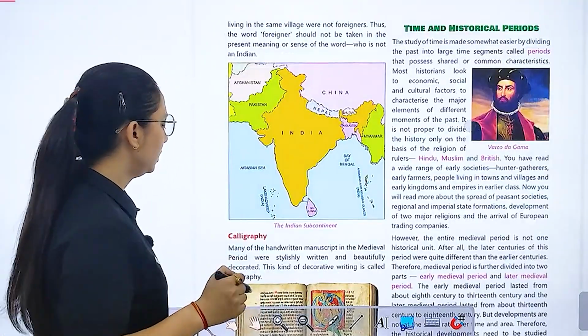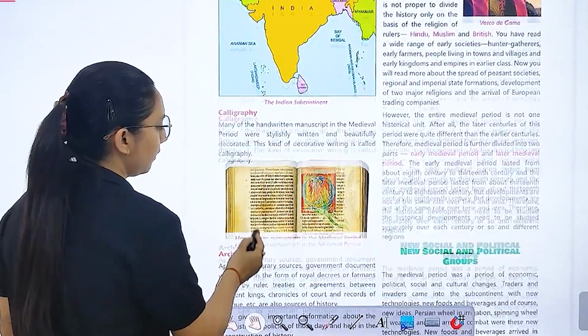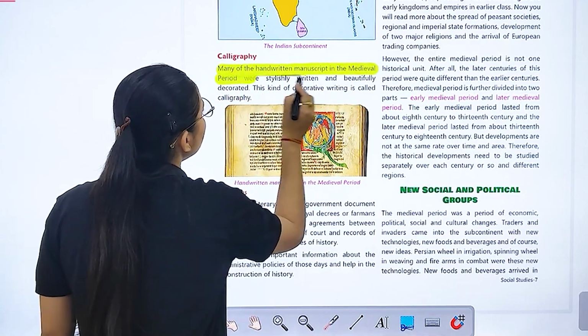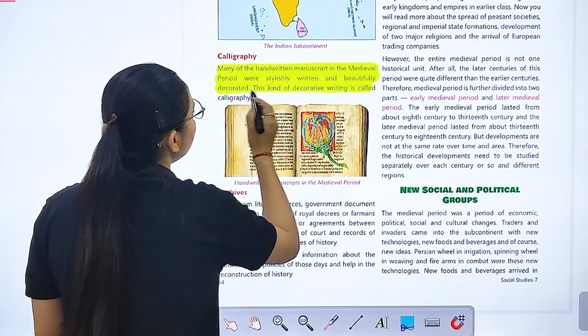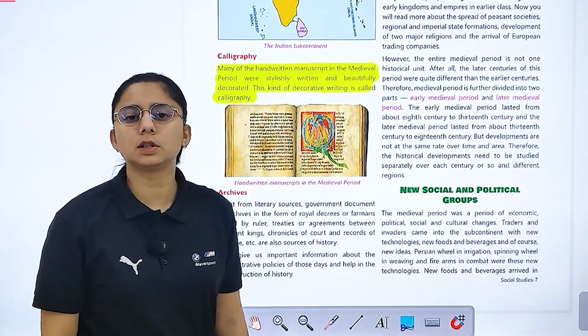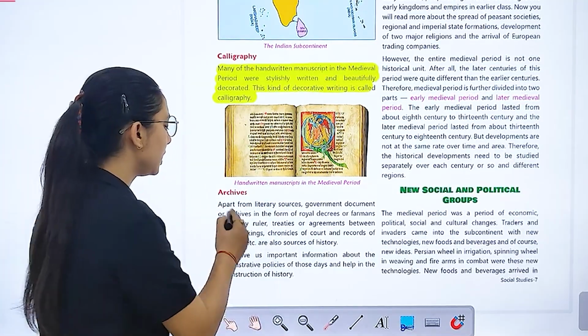So what happened? We have next calligraphy. Many of the handwritten manuscripts in the medieval period were stylishly written and beautifully decorated. This kind of decorative writing is called calligraphy. इसे हम क्या कहते हैं? Calligraphy कहते हैं.